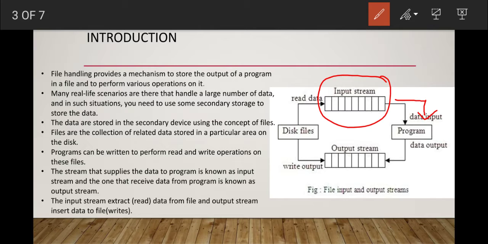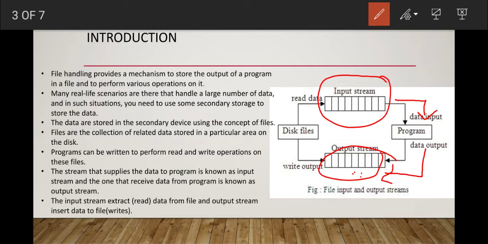That's why the stream which provides the data to the program is known as the input stream, and the one that receives the data from the program is called the output stream.